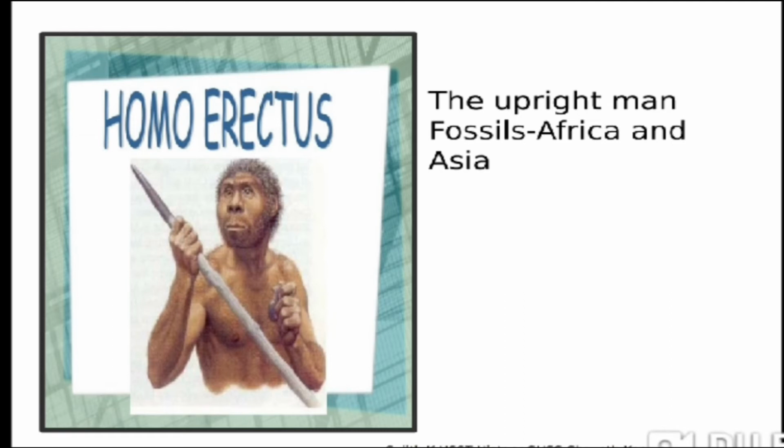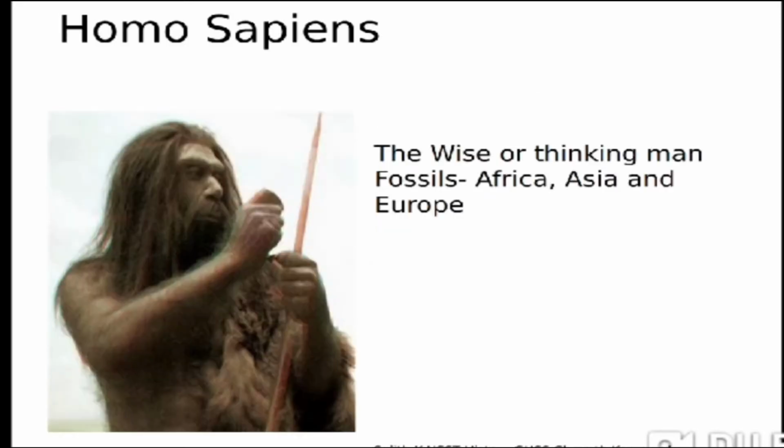The next type of human being, which further evolved from Homo habilis, was Homo erectus, the upright man, and its fossils have been recovered from various sites of Africa as well as Asia. It was the man who started bipedal locomotion, so it was a little more advanced than Homo habilis. The next species of human being was Homo sapiens. It is also known as the wise or thinking man.